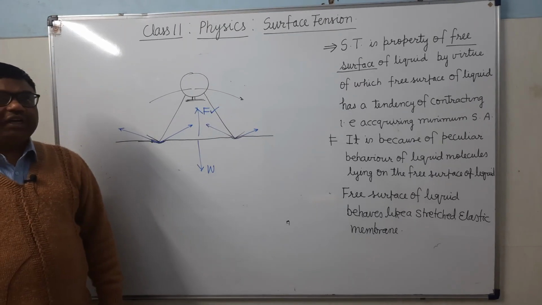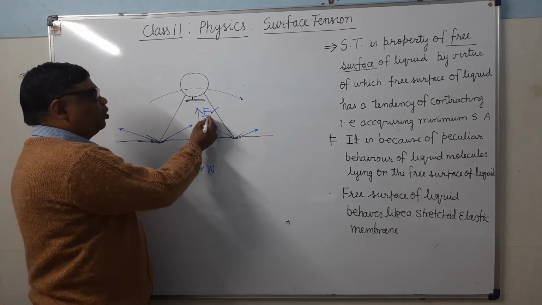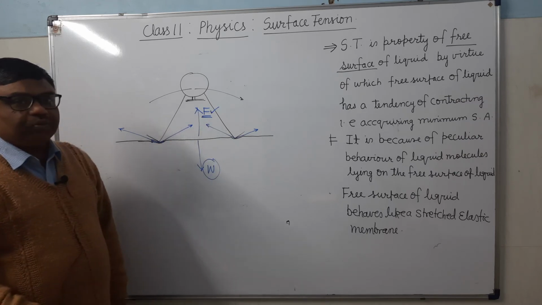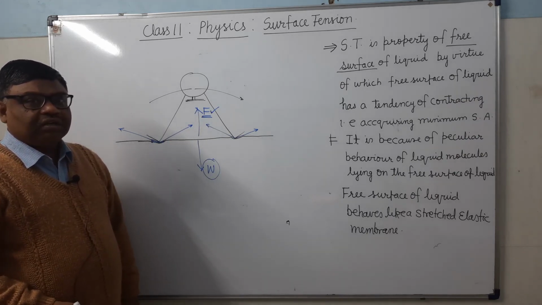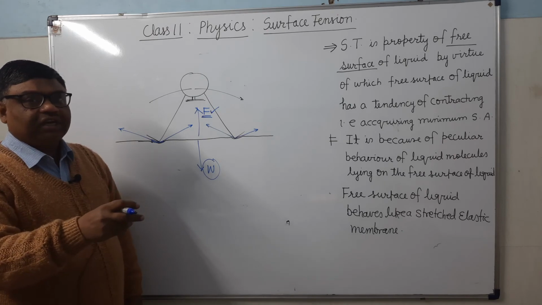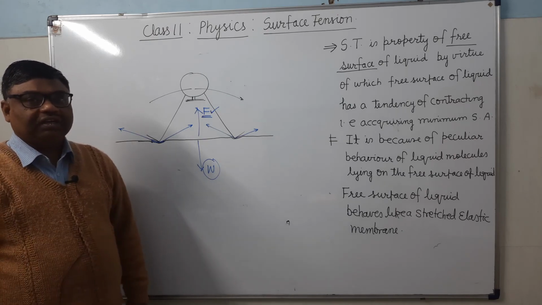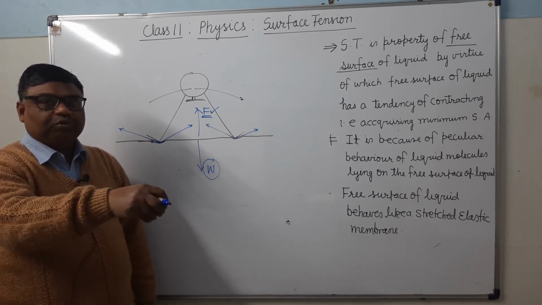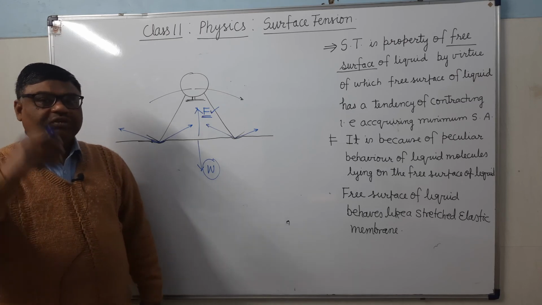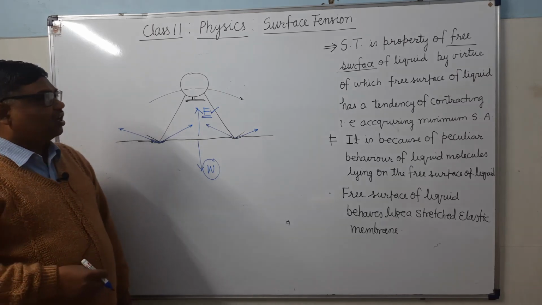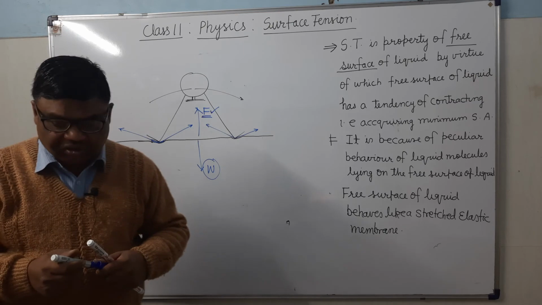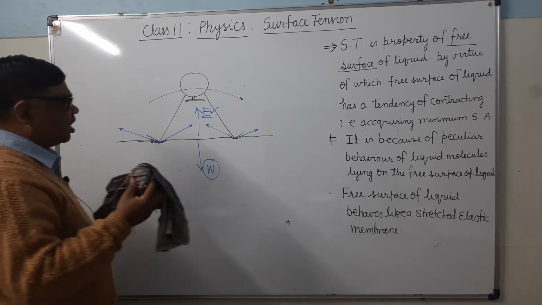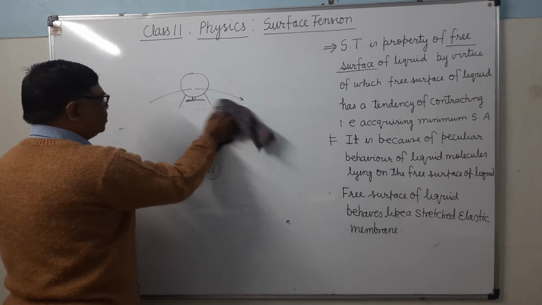Surface tension will be decreased means this force will not be able to balance the weight, and when this force will not be able to balance the weight, तो क्या होगा? मस्किटो आएगा, बैठने की कोशिश करेगा, पर वो डूबने लगेगा तो वो फिर से उड़ जाएगा. मस्किटो आया, वाटर सरफेस पर बैठने की कोशिश किया, पर उसको लगा कि वो तो डूबने जा रहा है, सो फिर से अपनी पूरी पावर लगा के उड़ गया. Is it clear? So all these phenomena are because of the surface tension or the consequences of the surface tension.